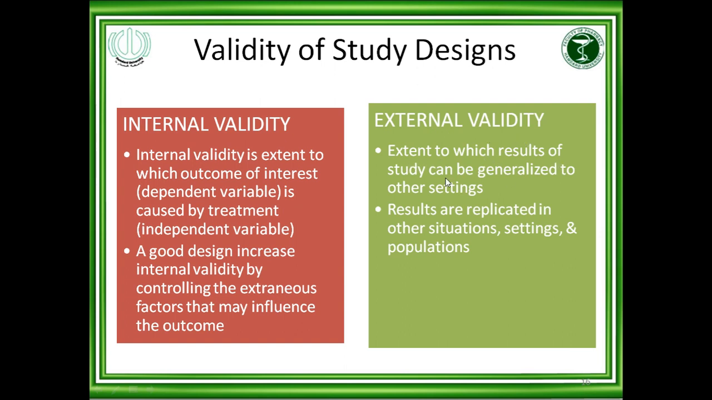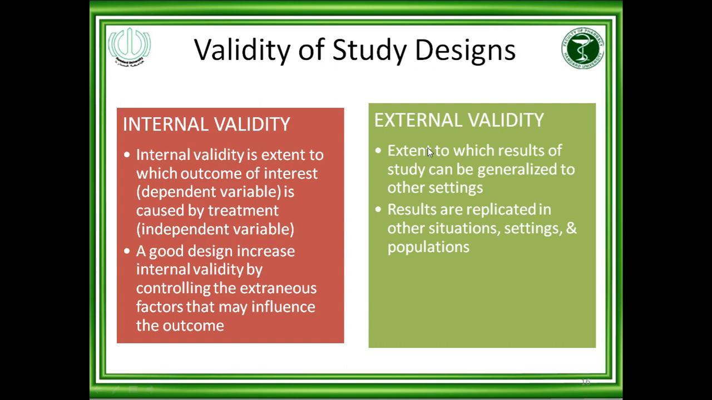It means the extent to which the results of a study can be generalized to other settings, or the results are replicated in other situations, settings or populations. External validity is that if the study has been conducted and the results show that the drug is reducing the blood pressure and it is clearly stated, internal validity is there. But the external validity is whether you can apply these results to the population available in your practice. For example, you have a patient of hypertension. Can you use the results of this study in your population? This is a question mark.